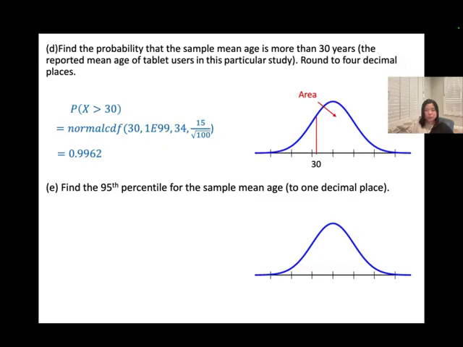Okay, E. Find the 95th percentile for the sample mean age. So this time we'll be given the area. 95th percentile, talking about area from the left, is going to be 0.95. And then we want to find out what x is in here. x will be equal to inverse norm. When they give the area, they want to find the x. That will be inverse norm, area from the left, the mean, and then the standard deviation. So you should get 36.5 years.